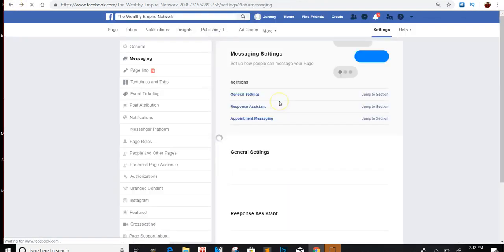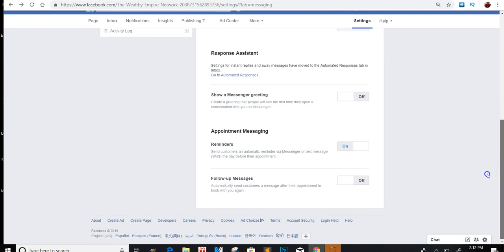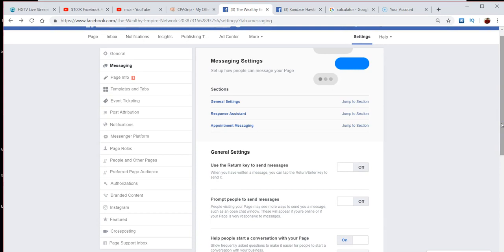They also have, depending on the kind of post that you do, if you do a post that says, hey, comment below and then inbox me, they also have responses that as soon as someone comments, then your virtual assistant will automatically inbox them, or when they inbox you, it'll automatically reply to that inbox with whatever's next or the next step. So you can do a lot of stuff with this. They also have follow-up messages and all that kind of stuff in here that you guys can use, right? So use this to your advantage as far as CPA offers go.